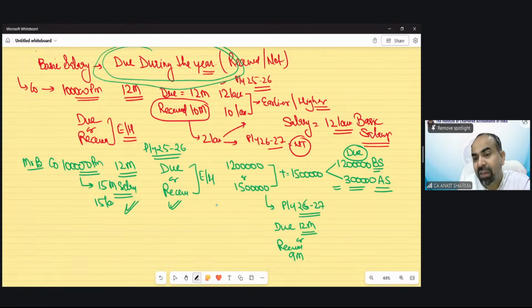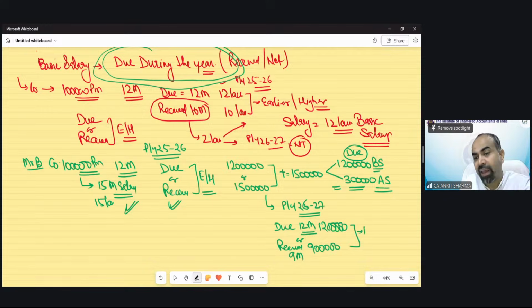So now the company will pay him only 9 lakh rupees in this year. And 12 lakh would remain the basic salary amount because he has worked for 12 months in the next year. So as per the rule, what should be the higher? The higher would be 12. But again, the universal rule of income tax will supersede it.